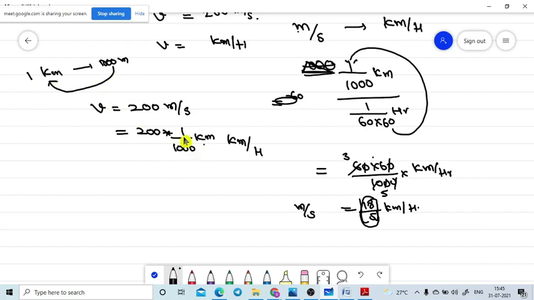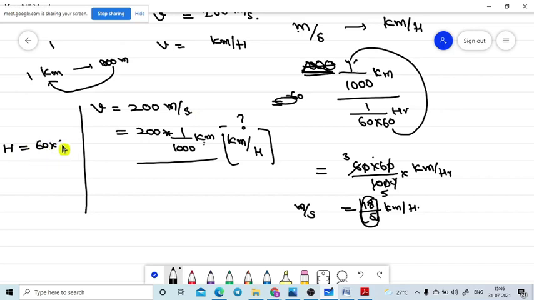Yes, sir. So that is the value. This is our aim, our goal. That's why I converted the meter value. Then I am concentrating on second. Second means in hours. 1 hour is equal to 60 minutes into 60 seconds, that many seconds. But 1 second is equal to, sending this value this side, 1 divided by 60 into 60. That means 1 second is equal to 1 divided by 60 into 60 hours.